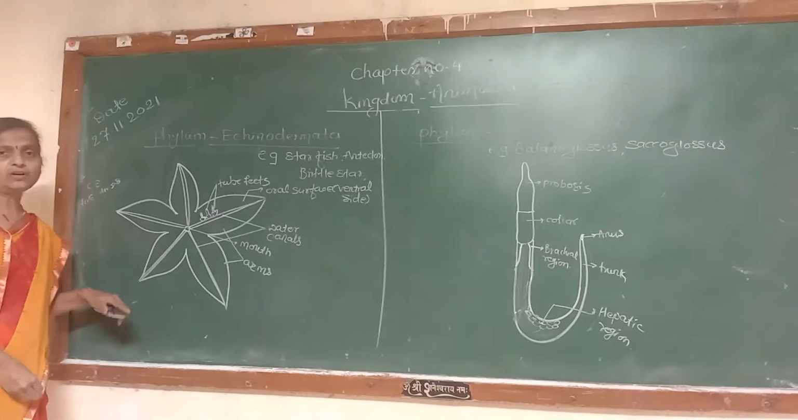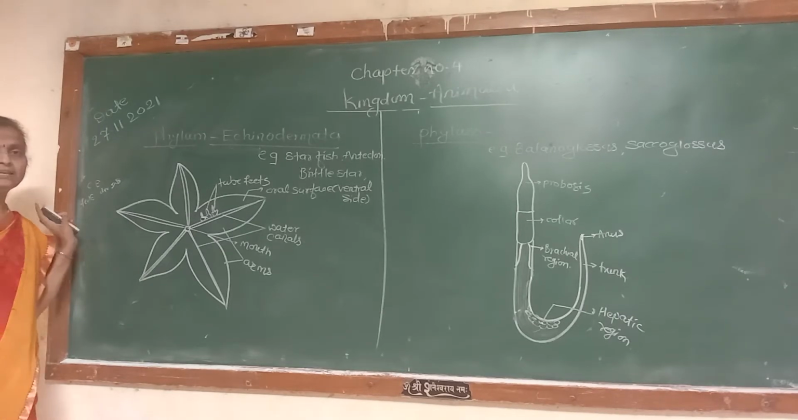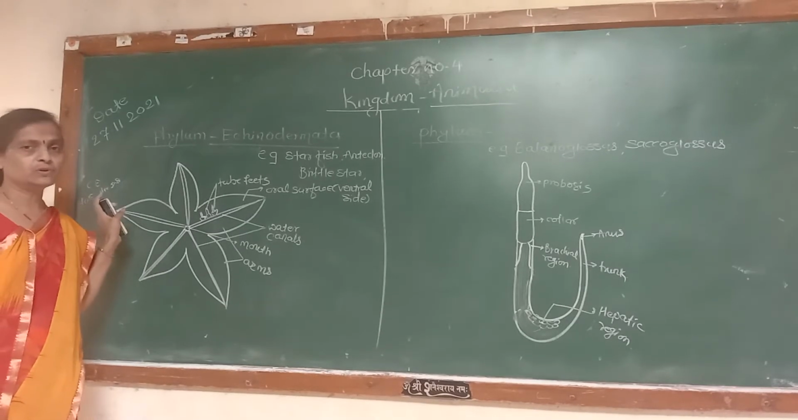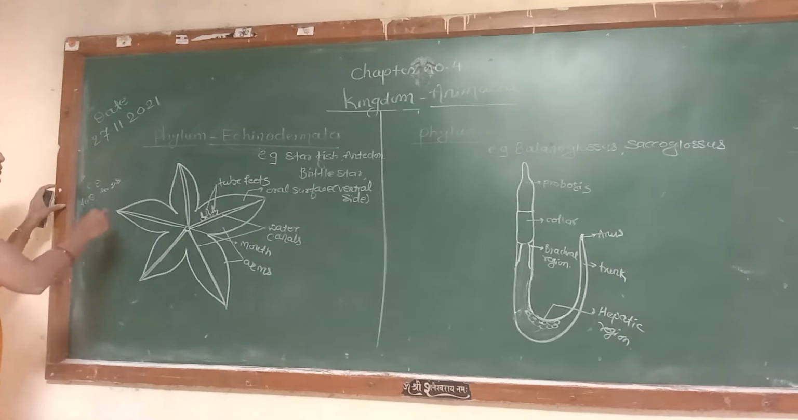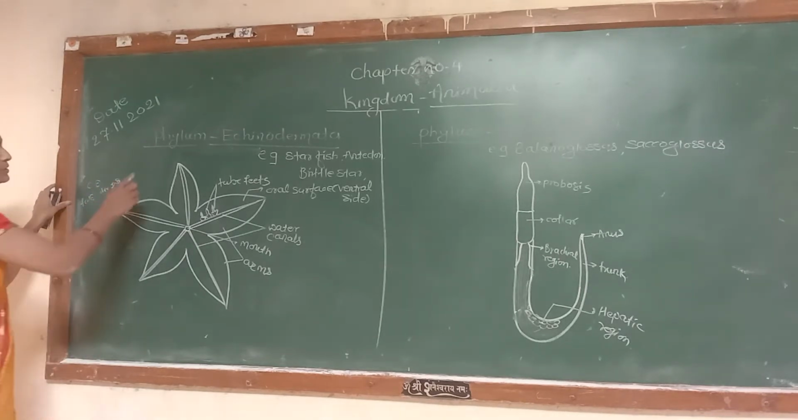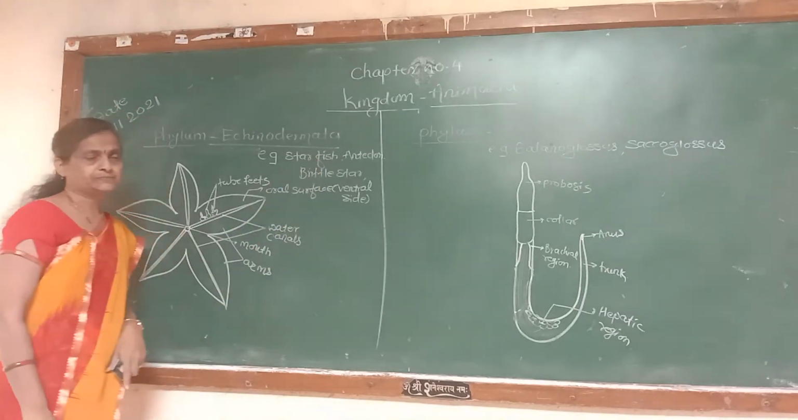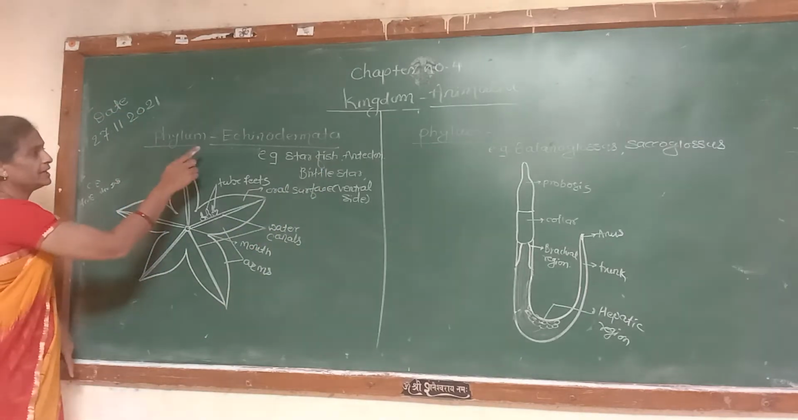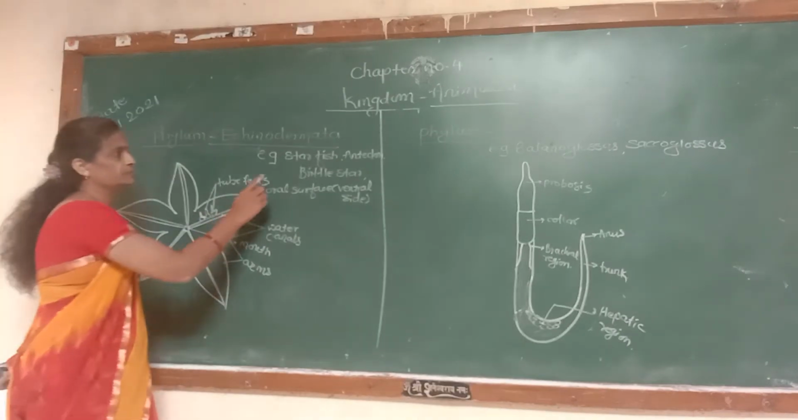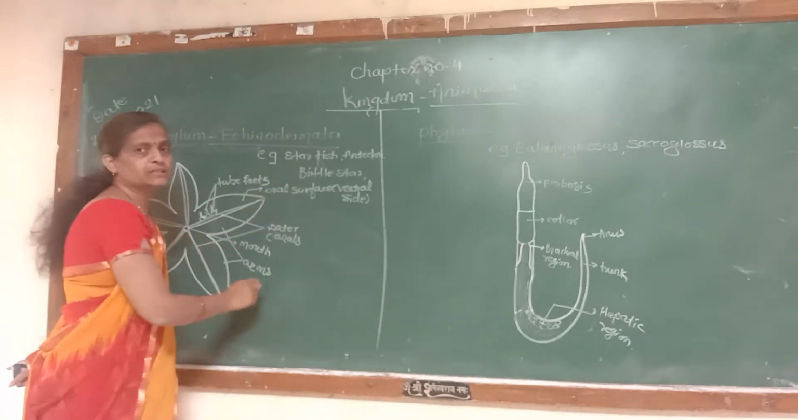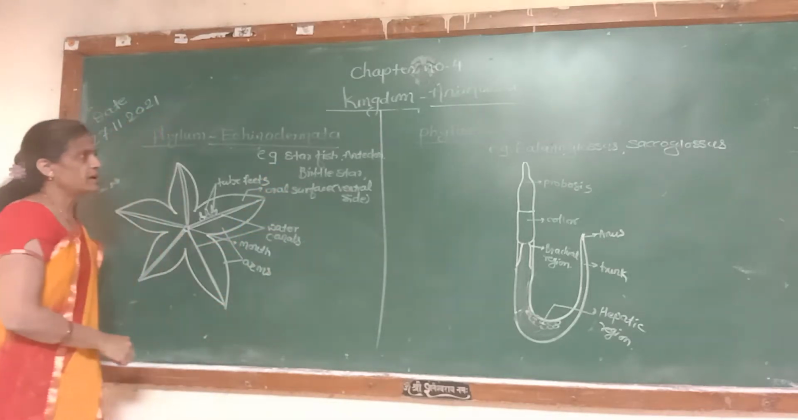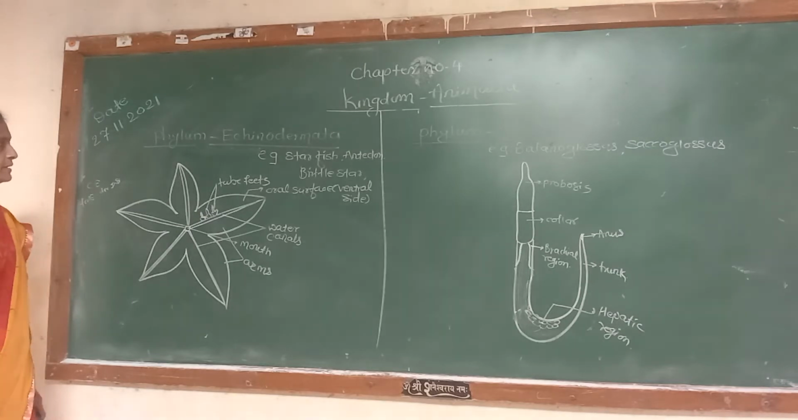After discussion of phylum Annelida, phylum Arthropoda and phylum Mollusca, today we are going to study the phylum Echinodermata and phylum Hemichordata. Phylum Echinodermata, examples: starfish, Antedon, brittle star. These are some examples in Echinodermata.